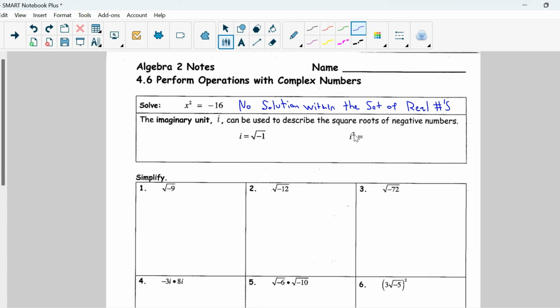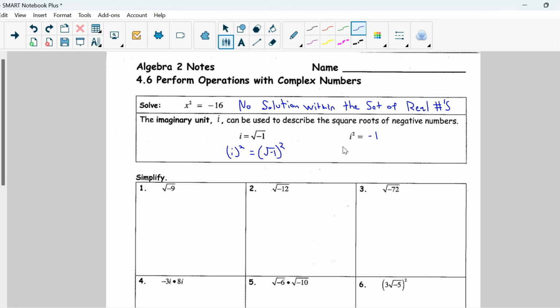And i squared equals negative 1, okay? So if I was to take i and square it, that would be the same as saying the square root of negative 1 squared, right? That would undo your square root, leaving you with negative 1. And that is why i squared equals negative 1.